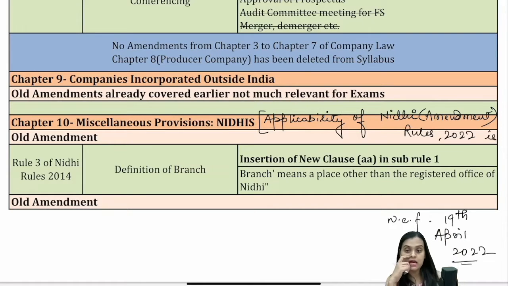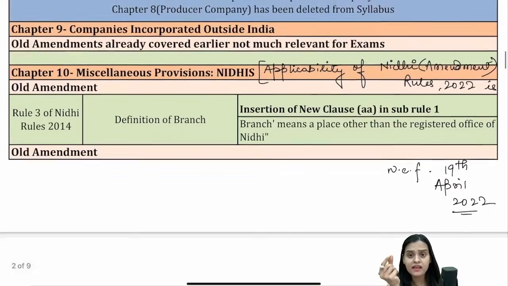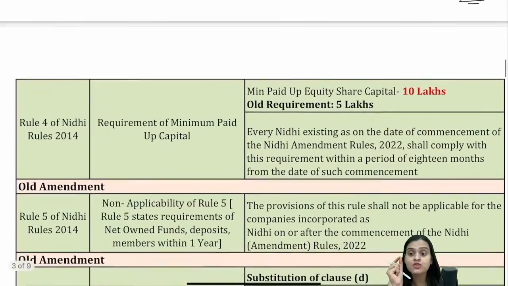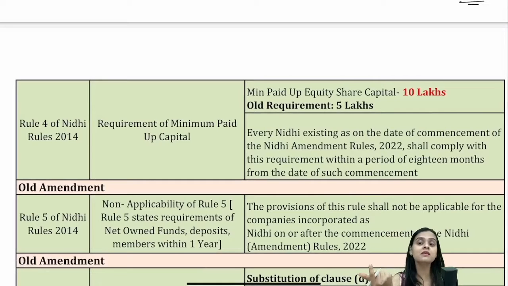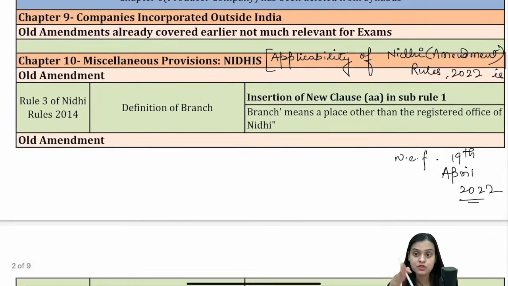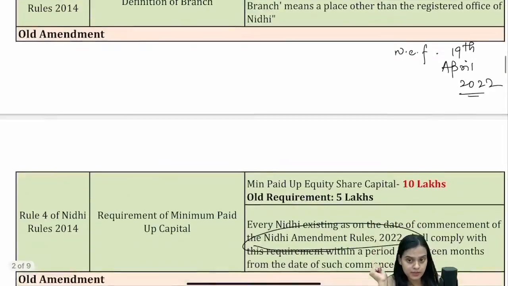Because if in examination any MCQ comes or anything comes, you might need to refer to this particular date, because every compliance has to be met within a period of 18 months from the date of such commencement of rules. Okay, so you must know when these rules have been made effective. So they have been made effective from 19th April 2022, and thereafter you'll calculate the date.